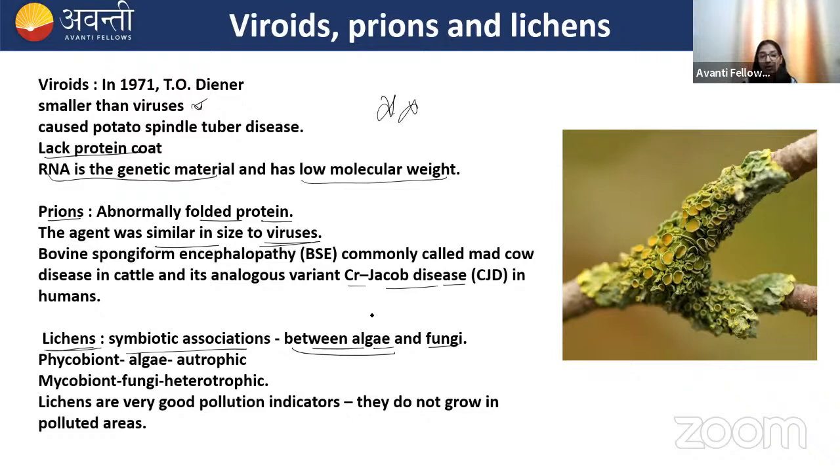Algae is known as phycobiont. And fungi are known as mycobiont, okay? And the lichens are very good pollution indicators. They do not grow in polluted areas, okay? And especially, they are very good pollution indicators of sulfur dioxide. Here's the image you can see. This is the image of lichen.